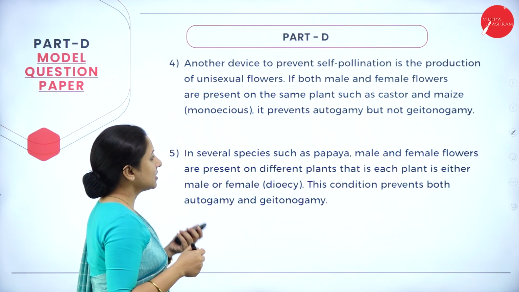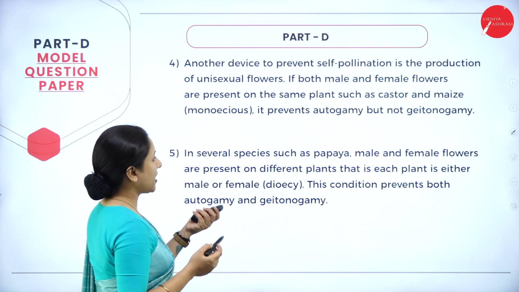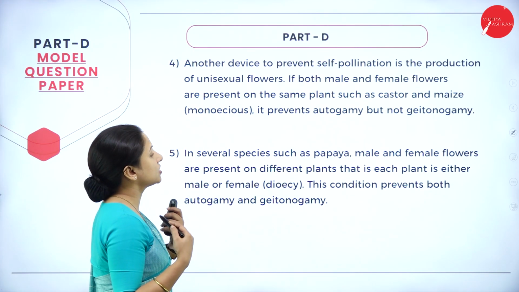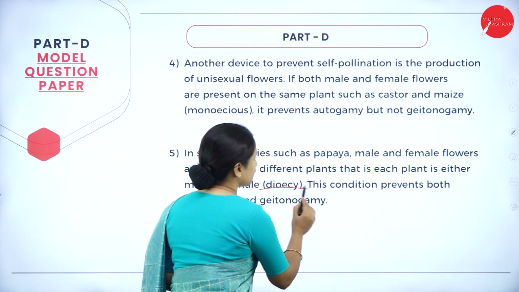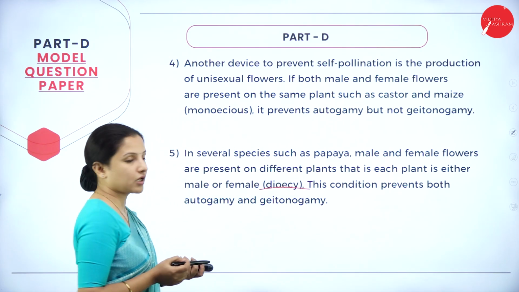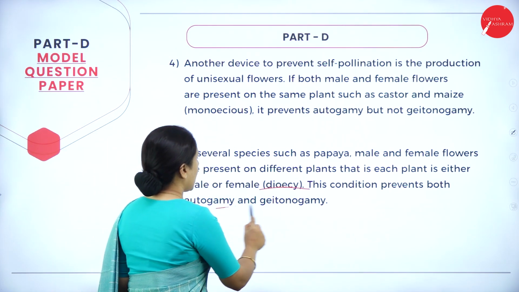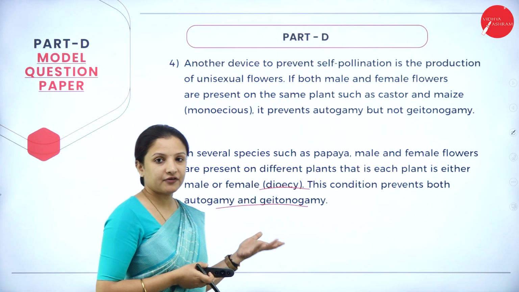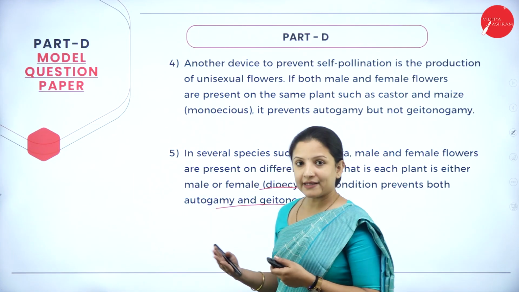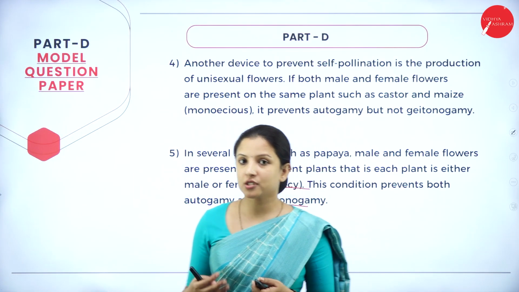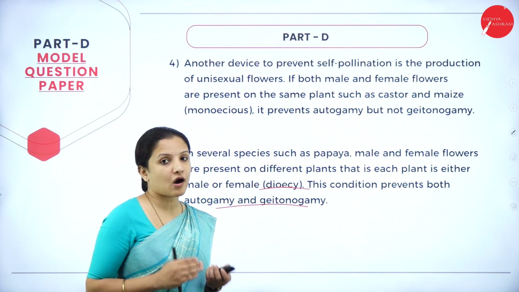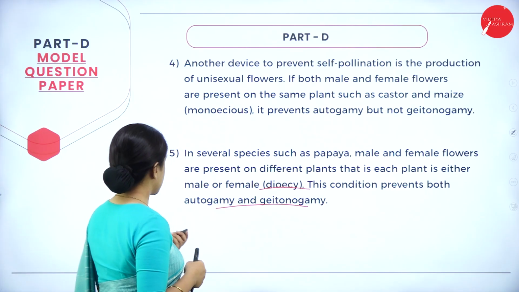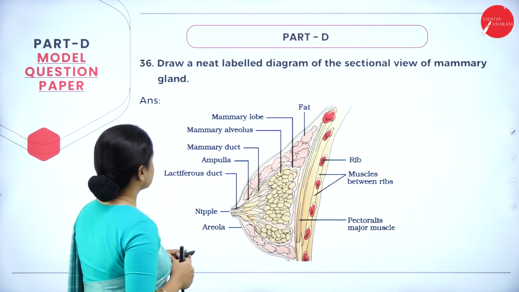The next one is, in several species such as papaya, male and female flowers are present in different plants. That is, each plant is either male or female. That is dioecism. This condition prevents autogamy and geitonogamy as well. So these are different methods in which plants promote cross-pollination and prevent self-pollination. Because it's for 5 marks, 5 outbreeding devices need to be mentioned here. Moving to the next question.